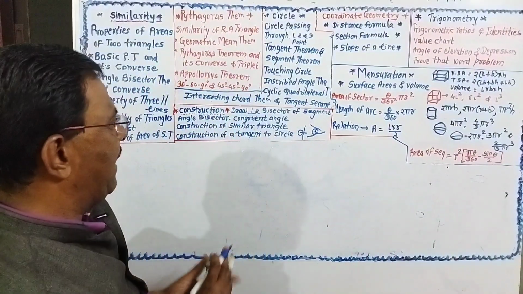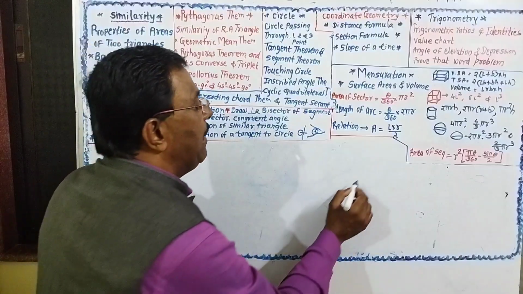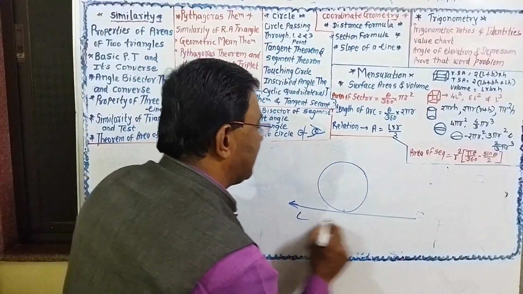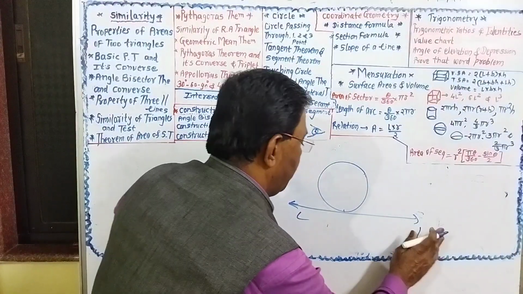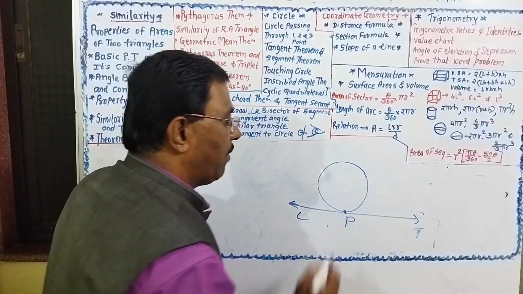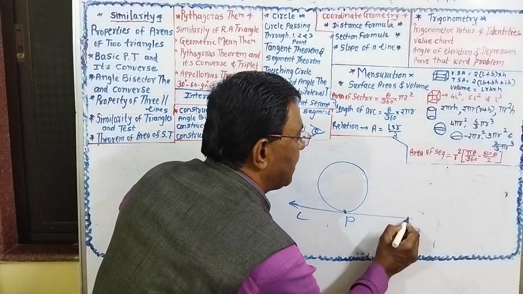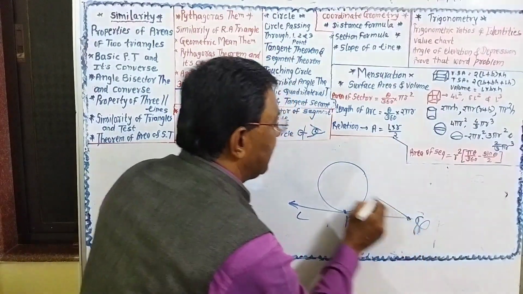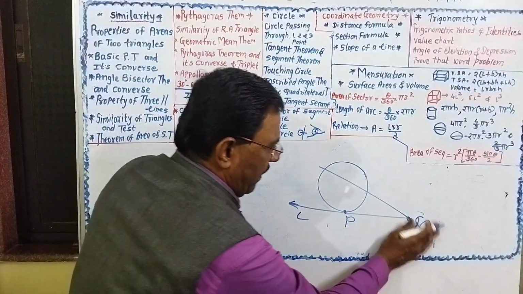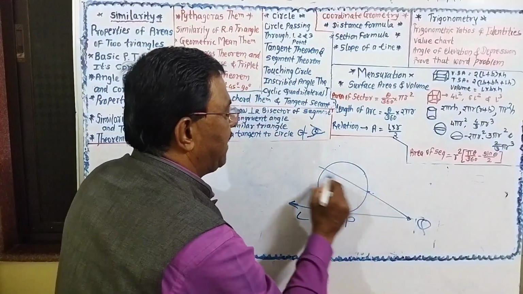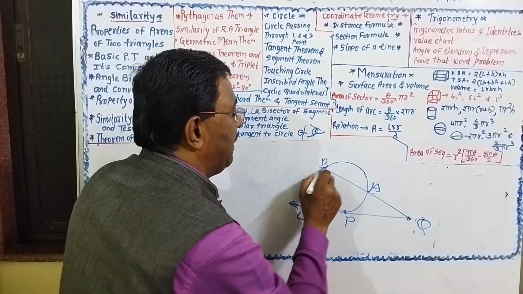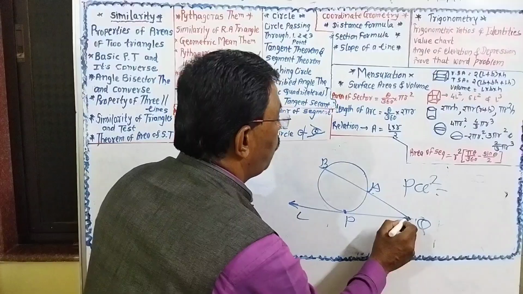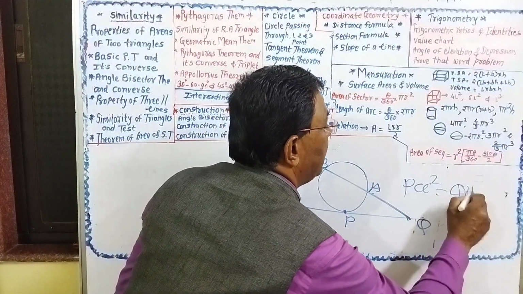And next is tangent secant. If this is the triangle, this is the line, here is the tangent of the circle which touches the circle at the point P. If this is the point Q and this is the secant drawn from the point Q, which intersects the circle at the points A and B, then PQ square is equal to QA into QB.